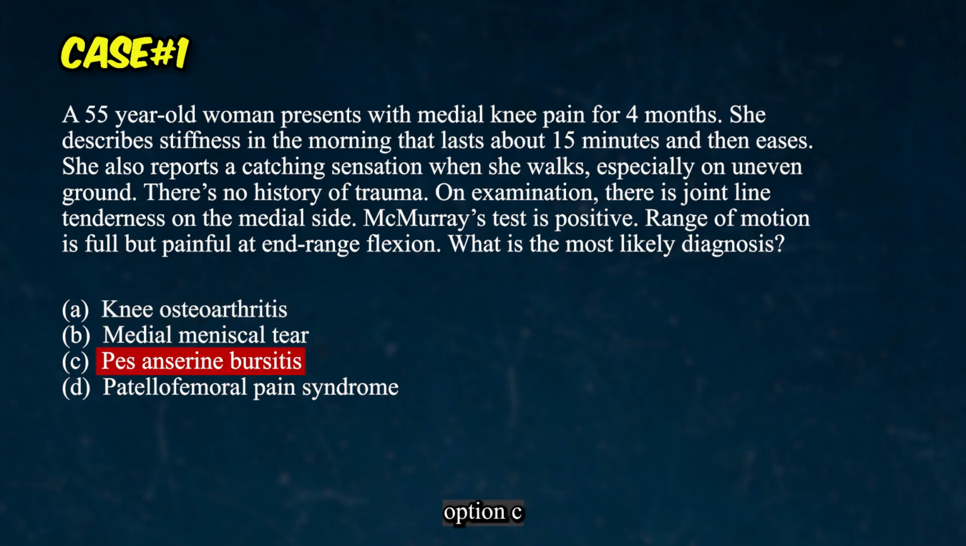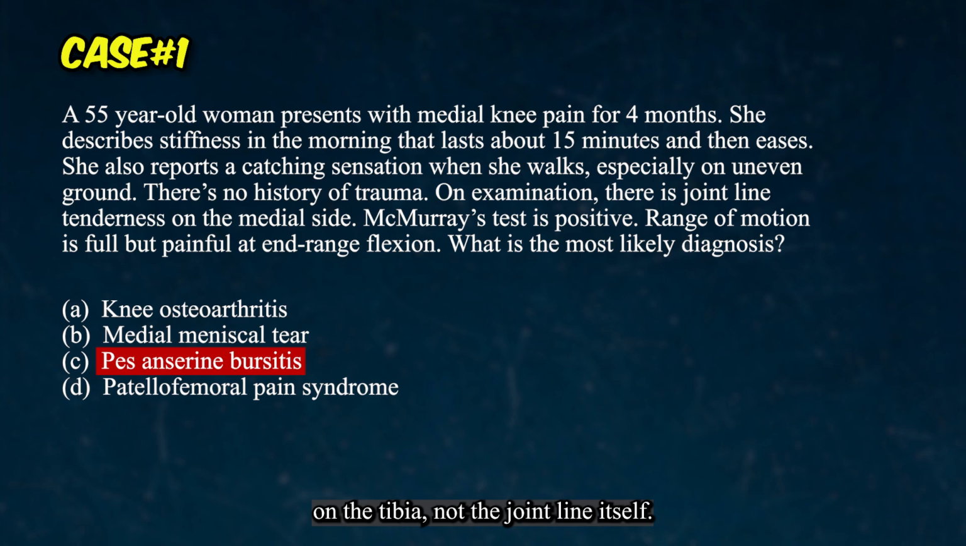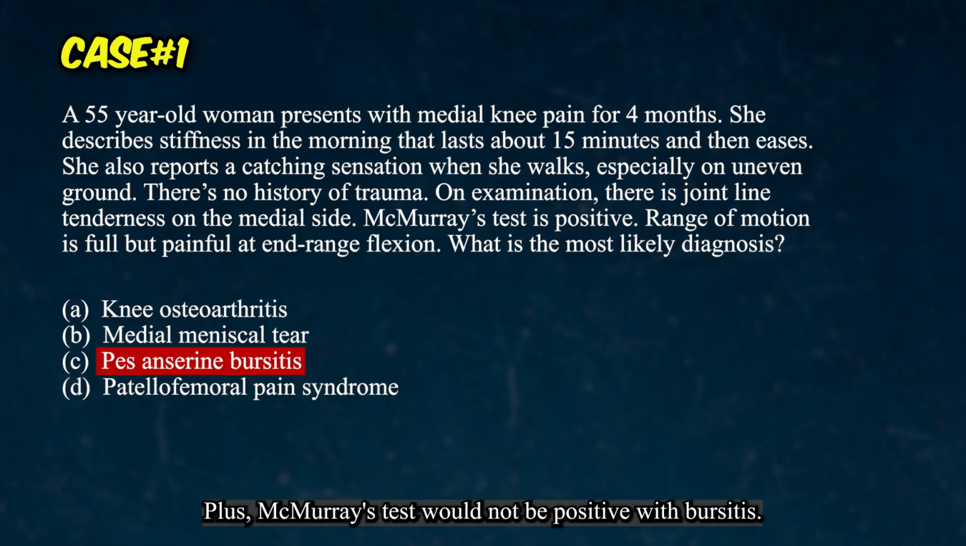Option C, pes anserine bursitis. The pes anserine is on the medial side, yes, but it's about 2 finger widths below the joint line, on the tibia, not the joint line itself. Pain from pes anserine bursitis is localized there, and it worsens with activities like climbing stairs, not with twisting or uneven ground. Plus, McMurray's test would not be positive with bursitis. McMurray's tests the meniscus, not the bursa.